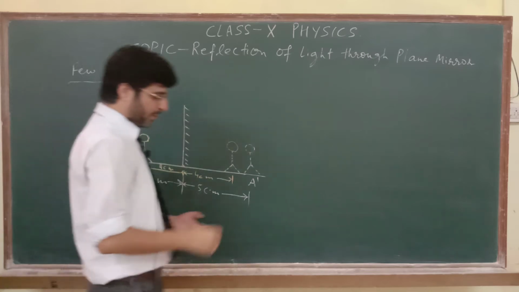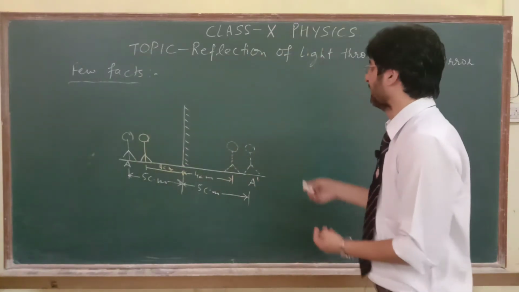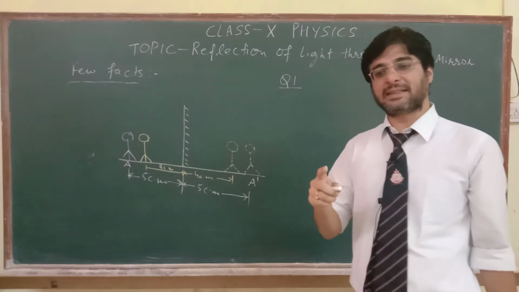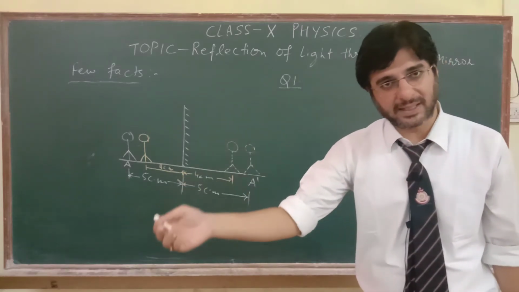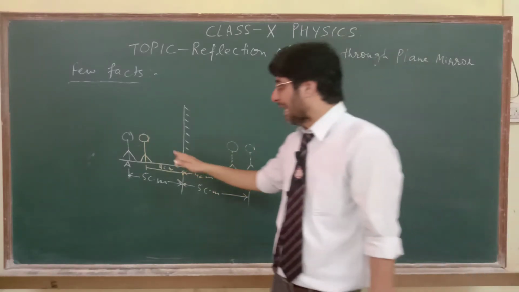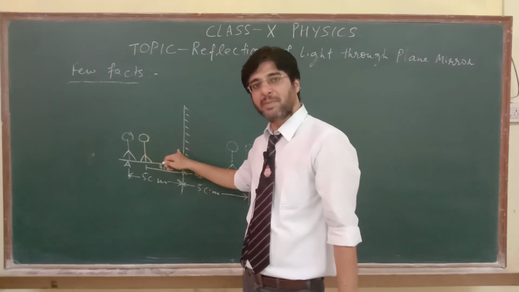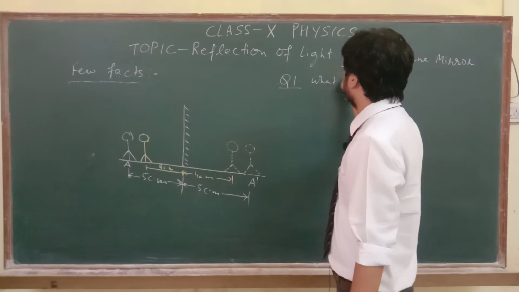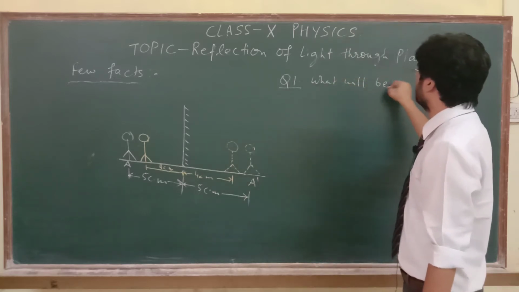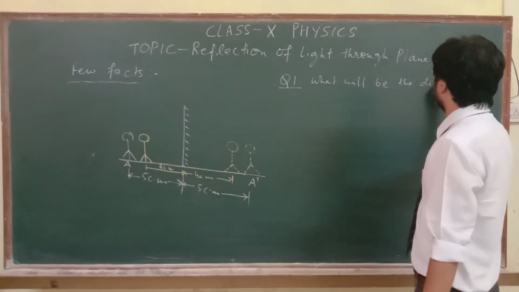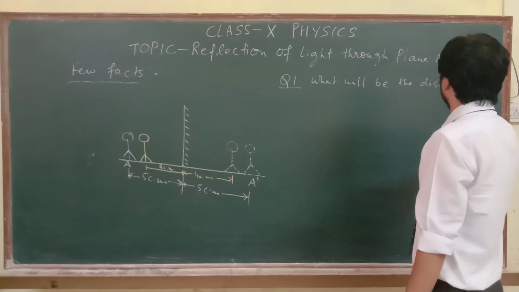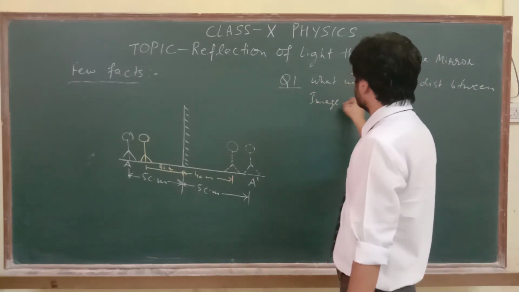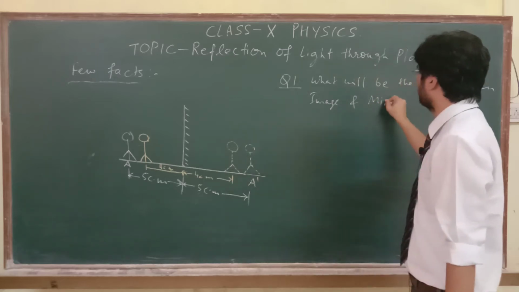Fine. Now the question can be of two types. Question 1 can be that if the person shifts forward or backward, whatever, as compared to the mirror, the first question can be, what will be the distance between image and mirror?